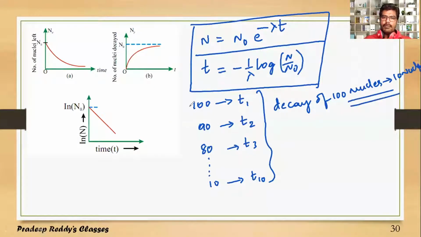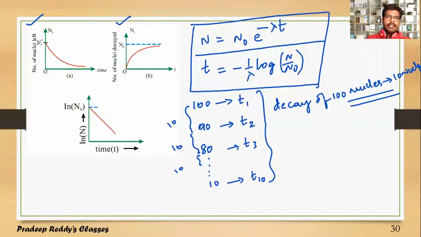Each time the number of nuclei undergoing decay is 10, here it is 10, and next it will be 10. We are taking 10 nuclei for every different time. So if you plot a graph for the number of nuclei which are left and the number of nuclei which are undergoing decay with time, you will get a graph like this.